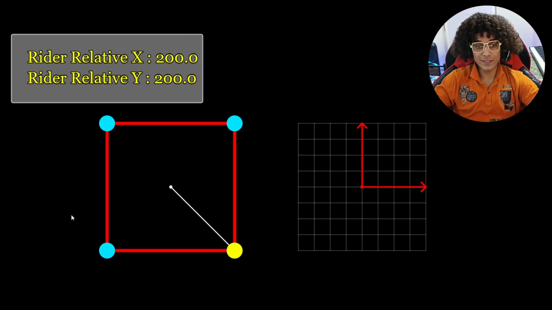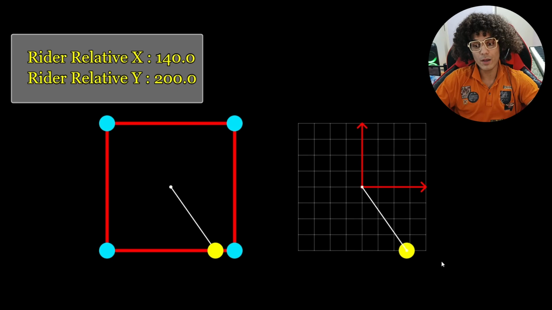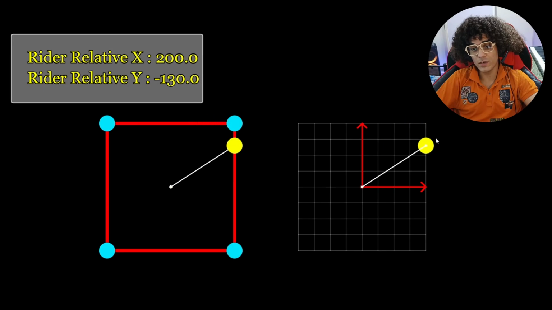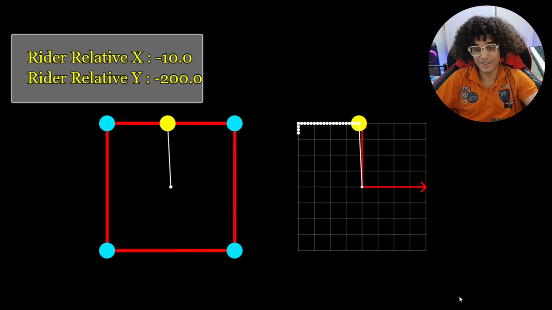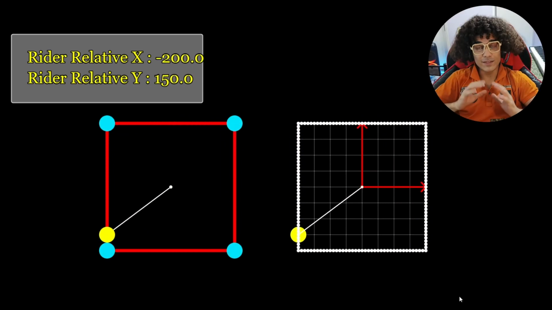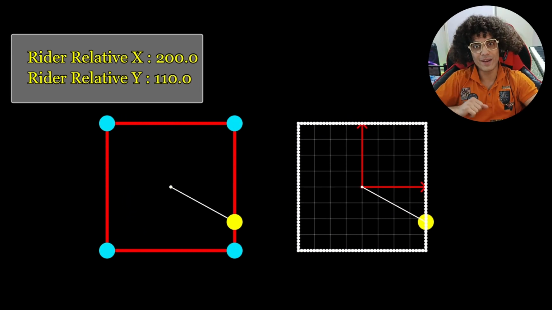Take a look at this. This is my shape and this is my plot. As you can see, my rider has a relative position compared to the shape position. And if I simulate that same position from the center of my plot, I'll get to this position. And you can see how easily we can simulate the movement of my rider on the plot. And now let's generate new points on the position of my plot point, which looks like this. And the last trick is to shift all of the generated points to the right every frame.